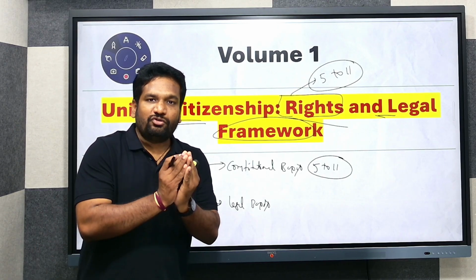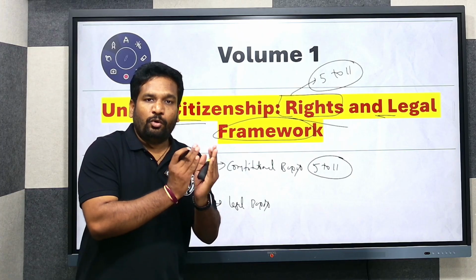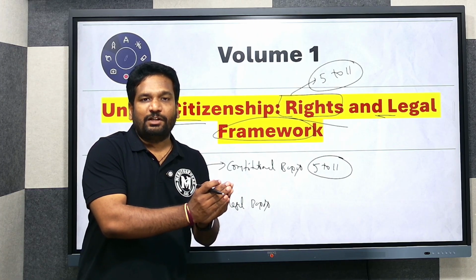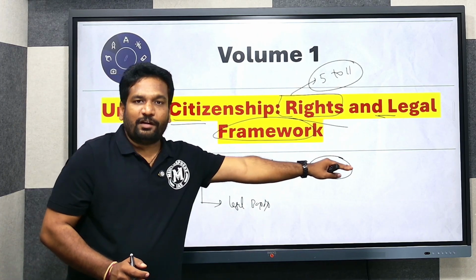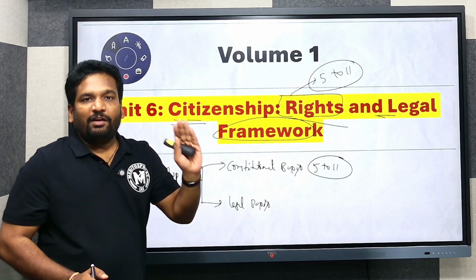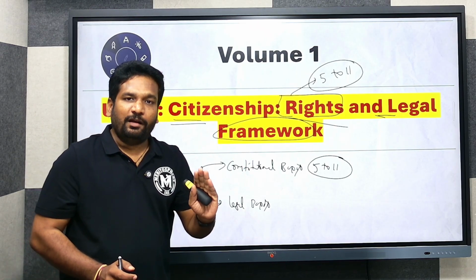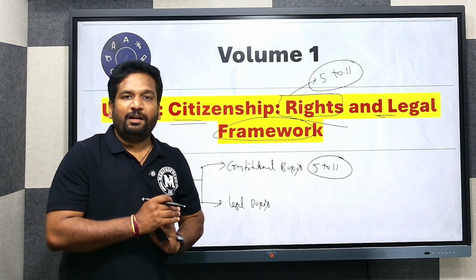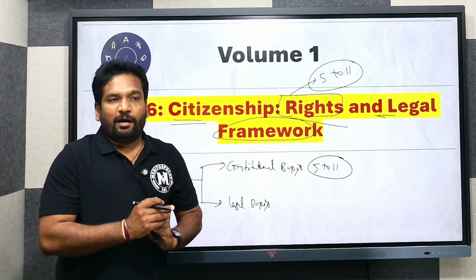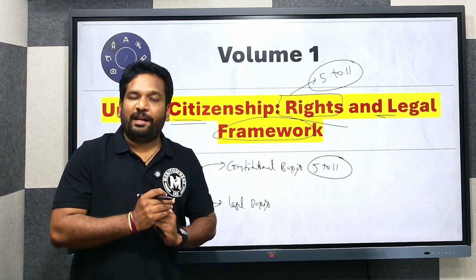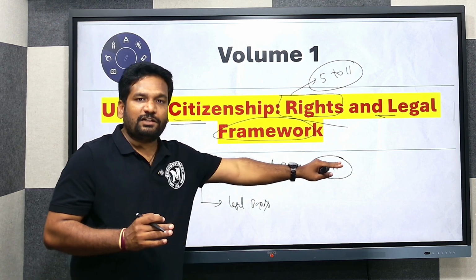That means whoever is accorded citizenship at the constitution framing time, in 1947 when the partition was made, who will be awarded citizenship and who will be left behind, will be dealt with from Articles 5 to 11.